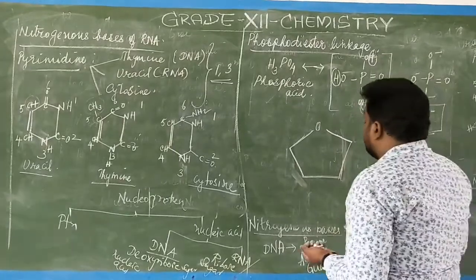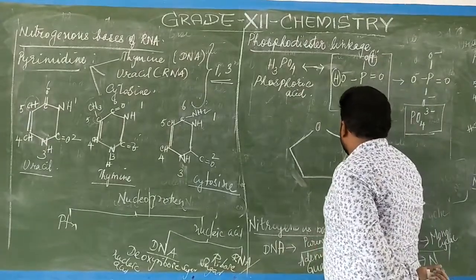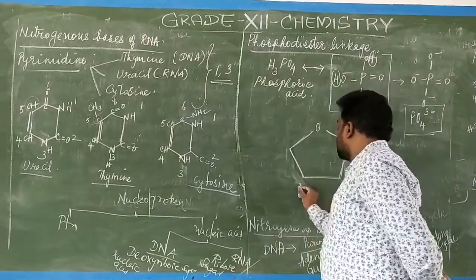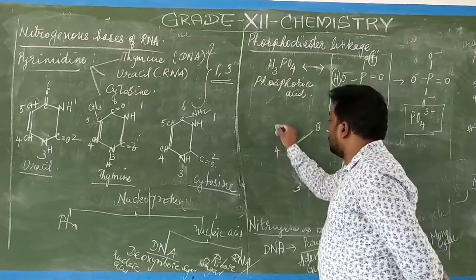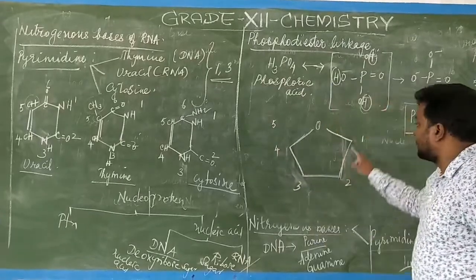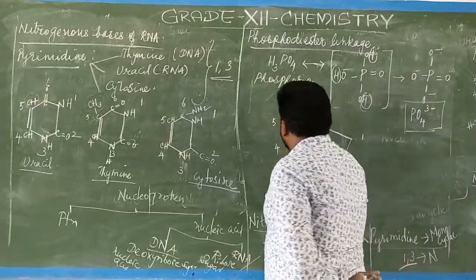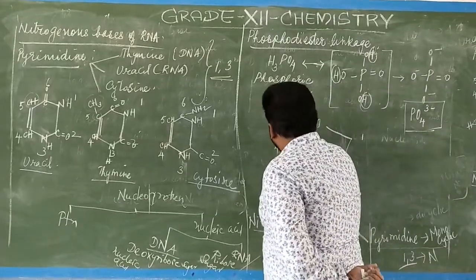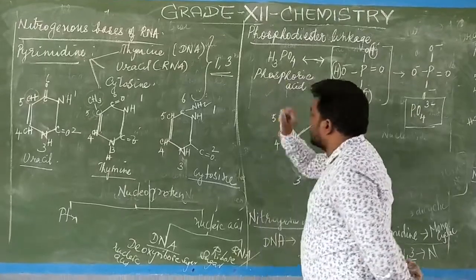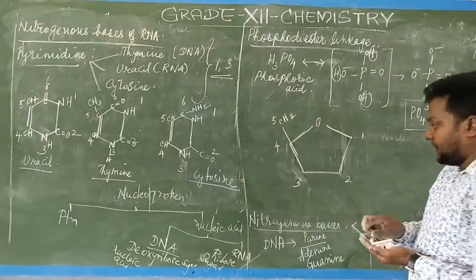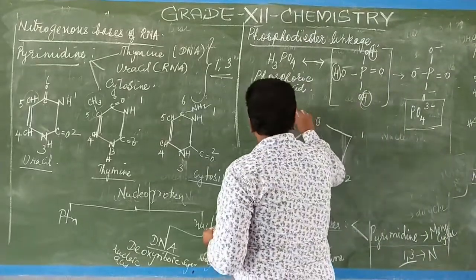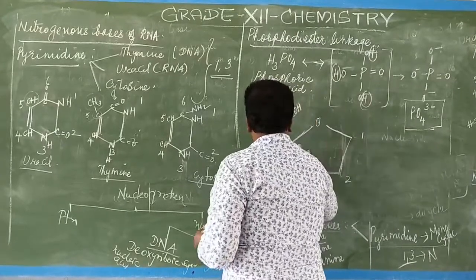Again numbering 1, 2, 3, 4, 5. So pentose sugar: first carbon, second carbon, third carbon, fourth carbon. To the fourth carbon, CH2 will be present. That's how this becomes the fifth carbon. CH2OH will be present.